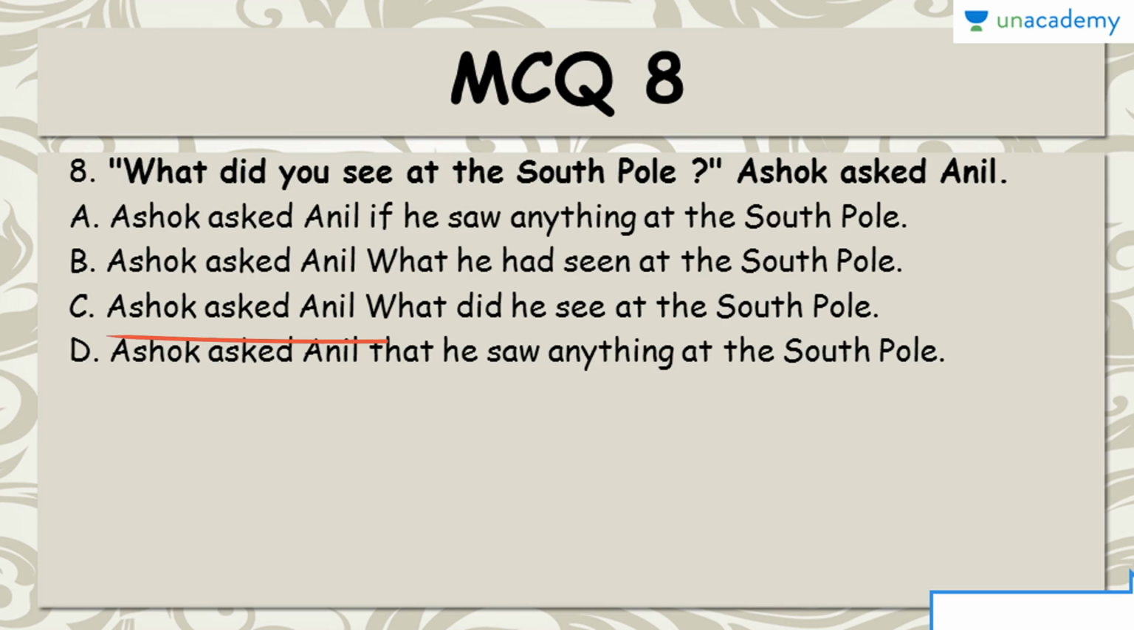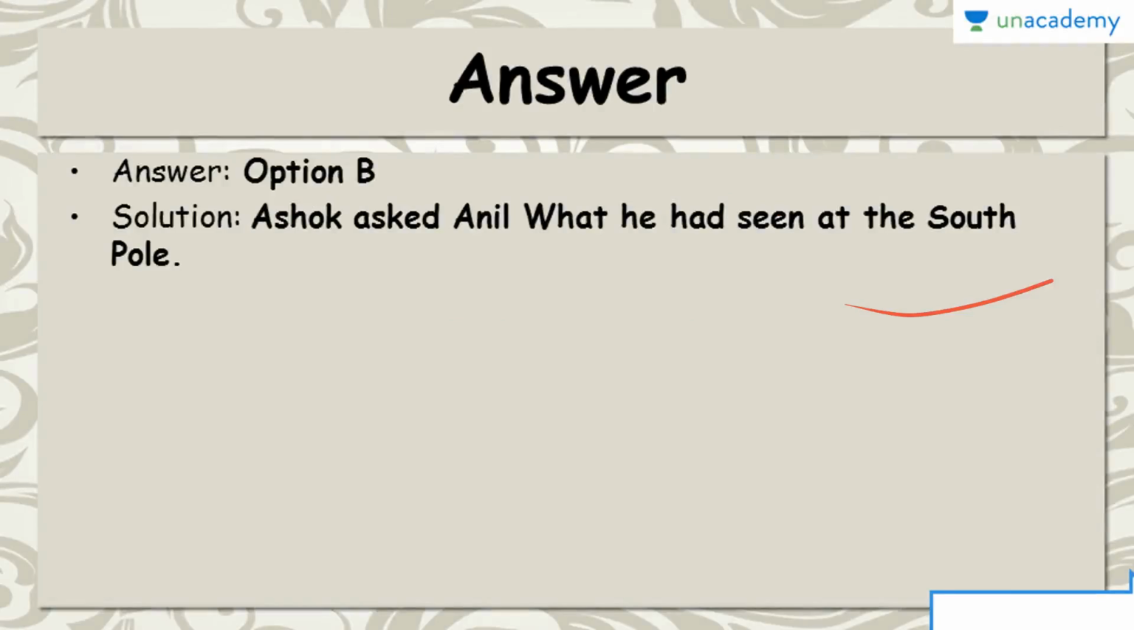Ashok asked Anil what did he see. This is being kept as a question itself. So this is wrong again. Ashok asked Anil that he saw anything at the South Pole. There's no question. There's no interrogation in this sentence. And therefore this is also wrong. Option B is the correct answer.